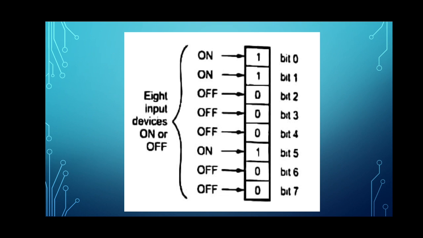So this is the simple diagram of 8 input devices, and here we can see the status of different devices connected to the input register. Some devices are on, which means the status will be 1, and some devices are off, so the status of that register will be 0. So 8 bit input devices are shown in this figure.